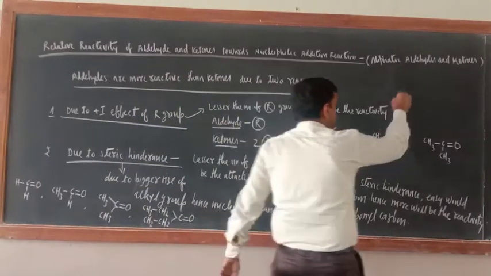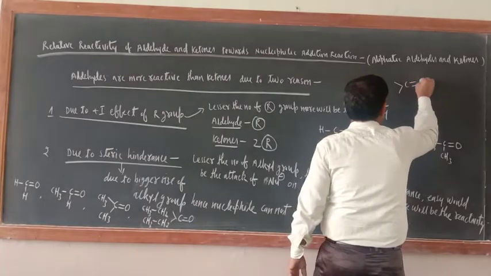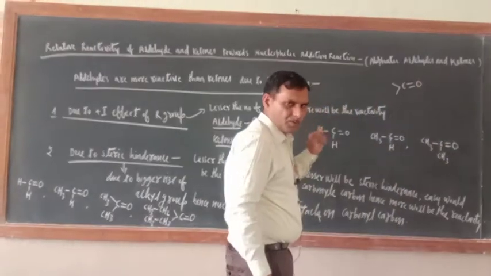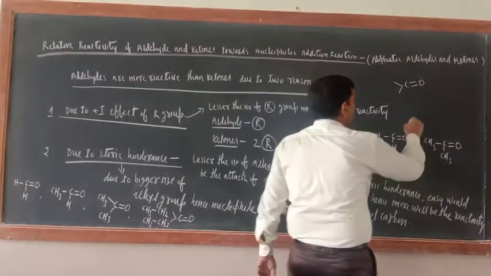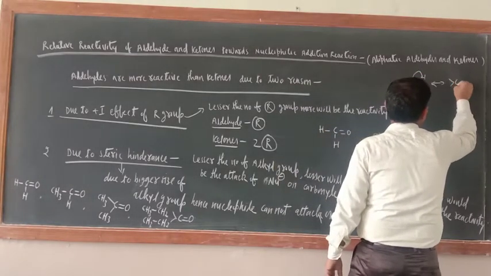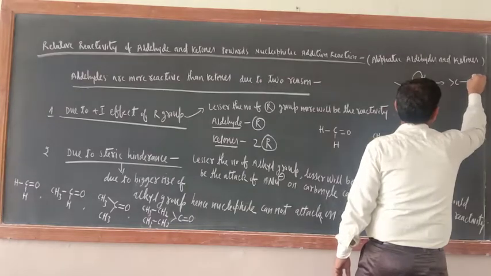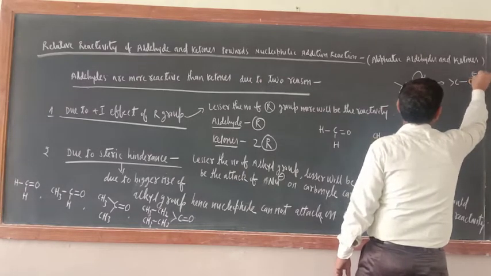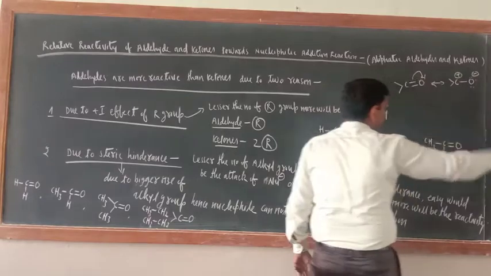Okay, just see. This is C double bond O. Now when the nucleophile comes, this bond would be shifted to this side. So now here what would be there? On C this one is positive and on O it is negative. Correct or not?